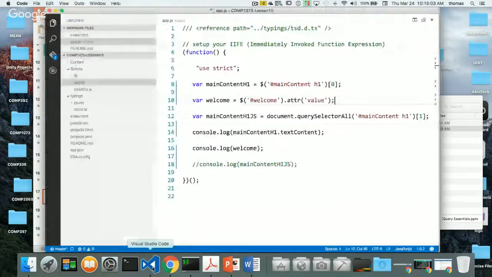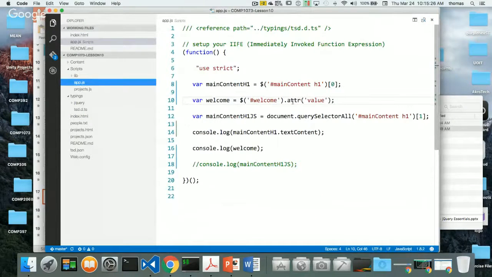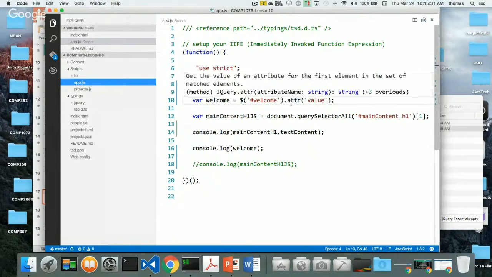Because inside of my index.html, I have an attribute. Remember the things that are inside the tag in here? These are called attributes. So here's my ID, and here's my value, right? Well, I'm targeting value, and I want to get a value. I've set it to 1 for whatever reason, and I want to get this value back, right? So now what I can do is when I go back to my app.js, I can say, get my attribute, I'm targeting this value of the attribute value.